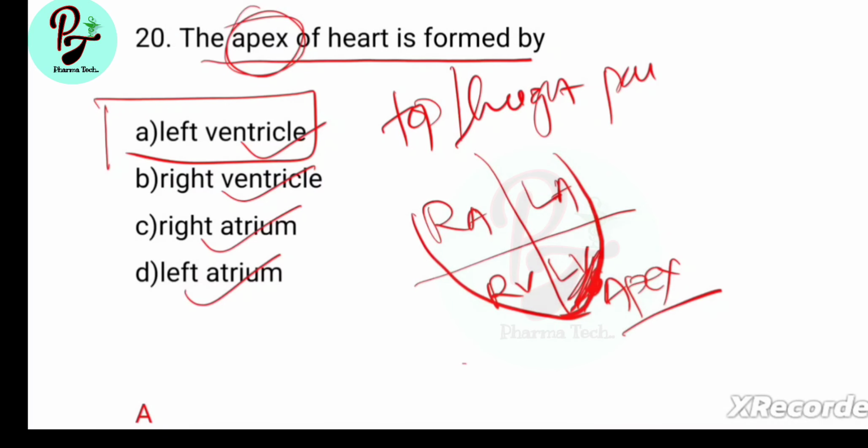This detailed explanation of these 20 questions is most important from exam point of view. Thank you.